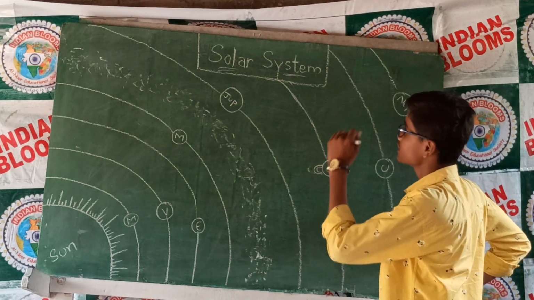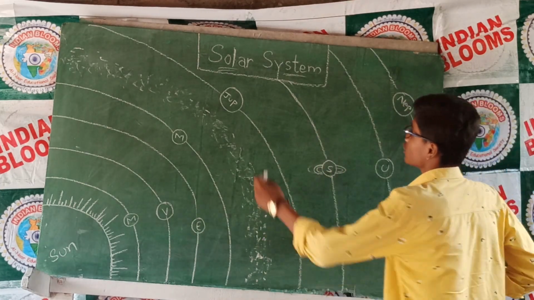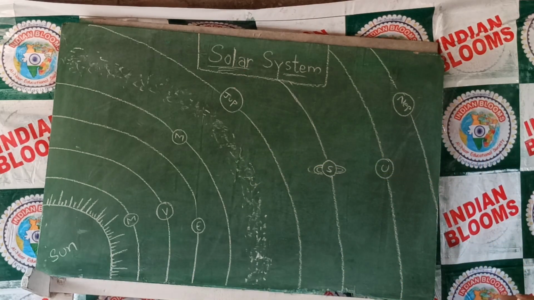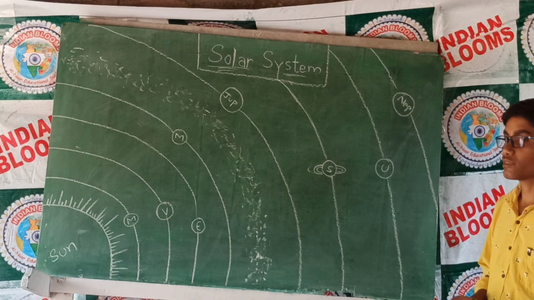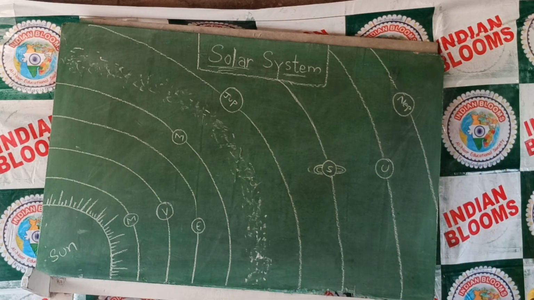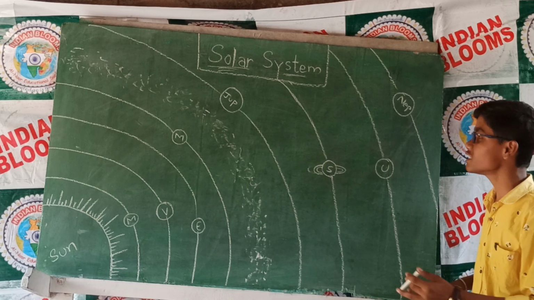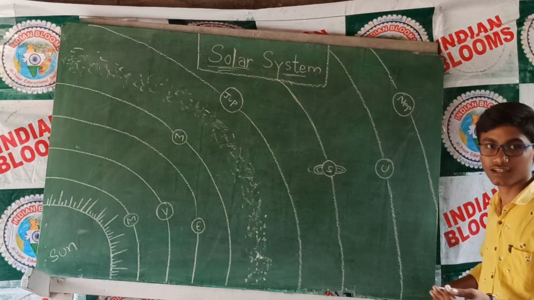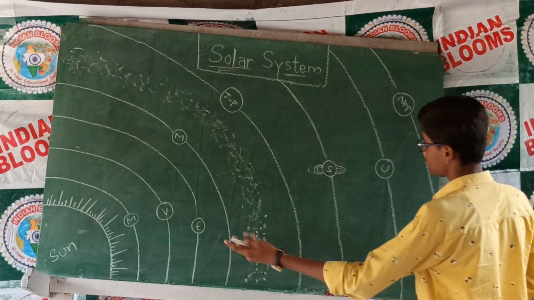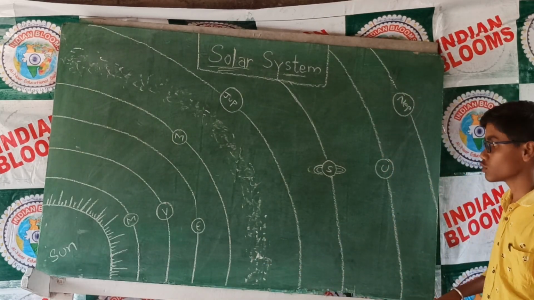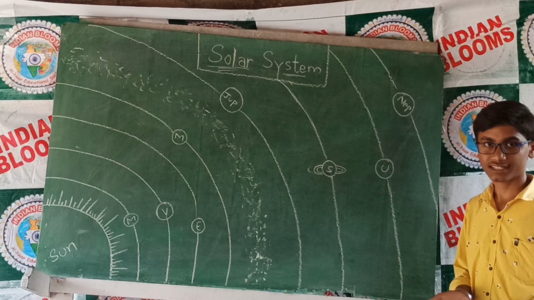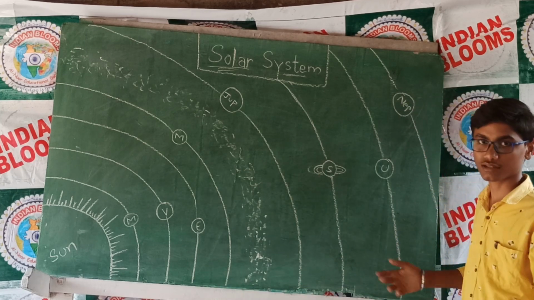Firstly, what do you mean by solar system? The word solar is derived from the Latin word sol, meaning the sun. And of course you know what is meant by system. A group of things working together is known as a system. Means the word solar system itself says that the sun and the celestial bodies working together is known as the solar system. Solar system consists of planets, asteroids, meteoroids, comets, satellites, and so on.